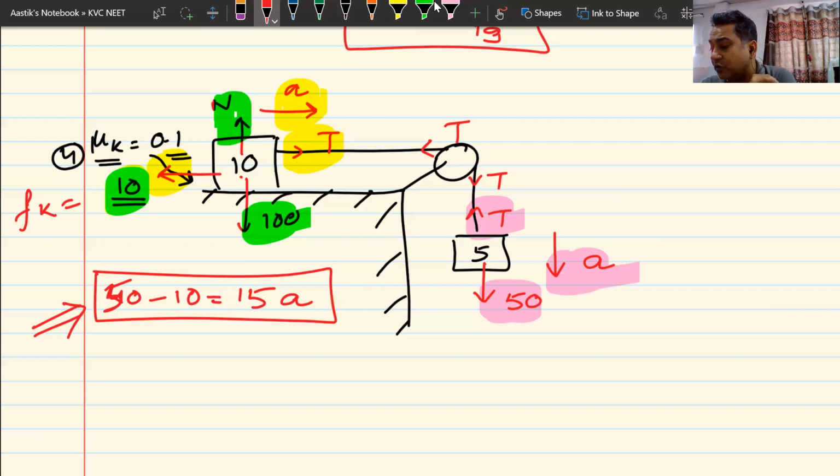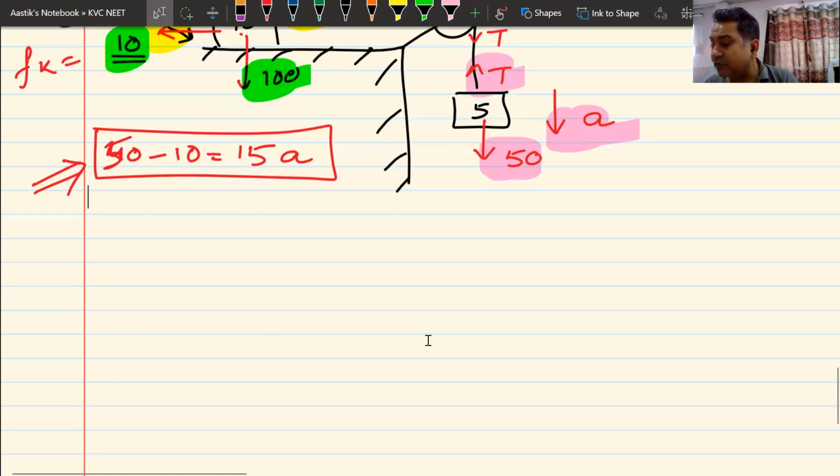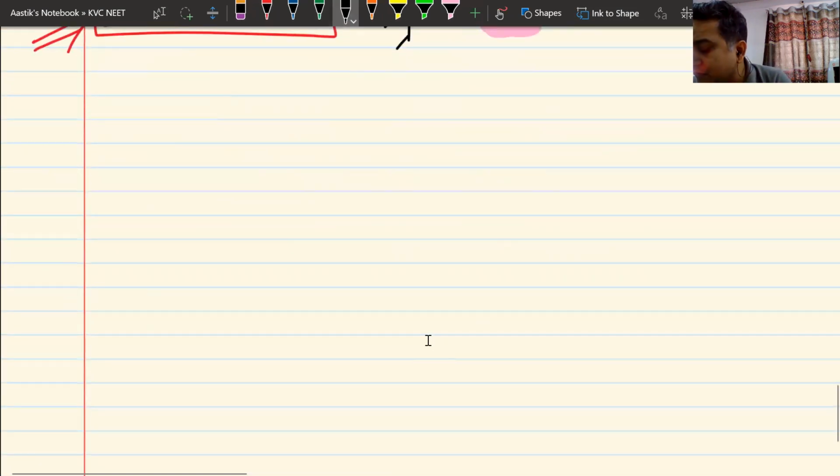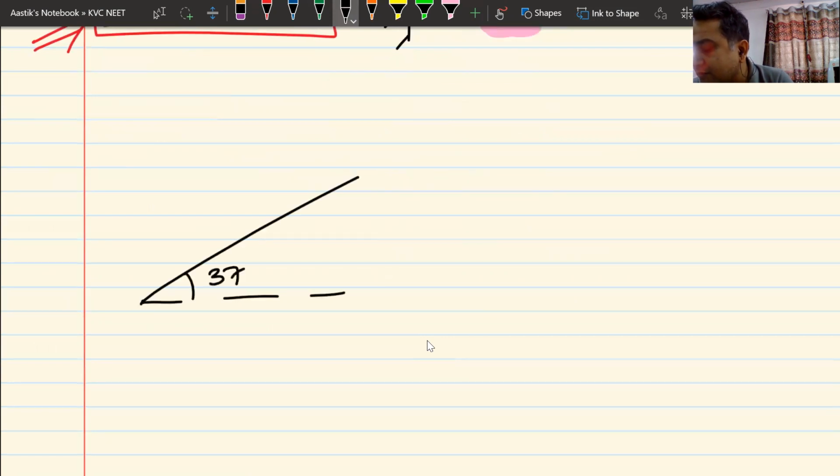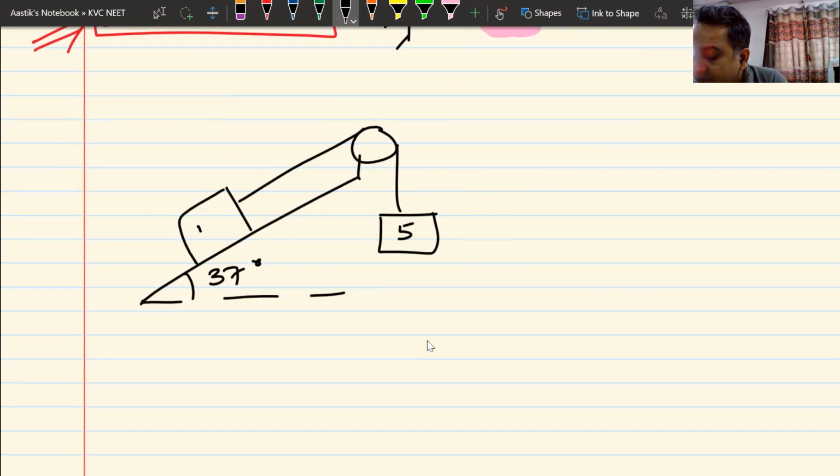Now, what you got to do is, I've already given the sheet to you. You can do simple problems like this. You can make problems on your own. You can make a problem like this: this is 5 kg and this is also 5 kg, and the coefficient of friction is 0.1.